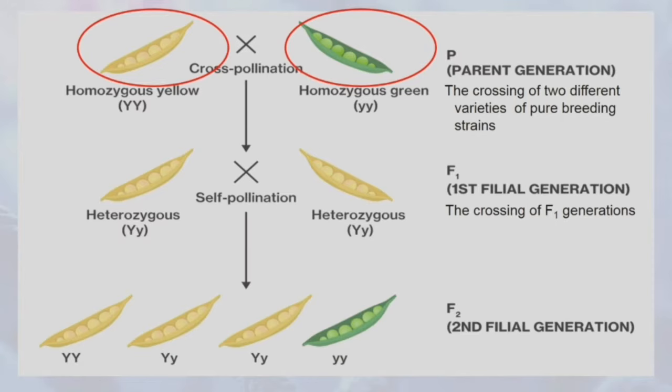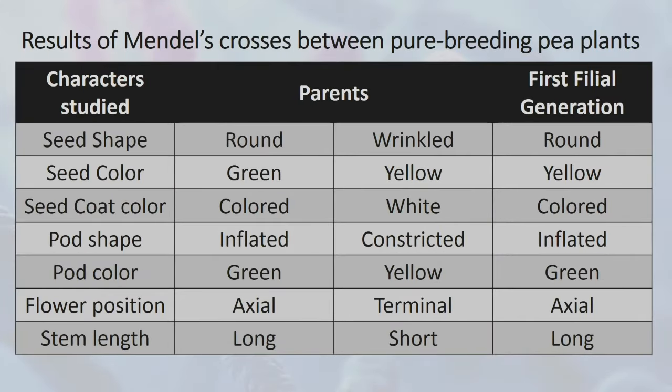Once na nag-cross-pollinate na ito, it will produce a heterozygous offspring that is called the first filial generation or F1 generation. So, this will be the result of Mendel's crosses between pure breeding pea plants. So, dito, involve ang dalawang parent na pure breed plant na magpo-produce ng offspring na tinatawag na first filial generation.